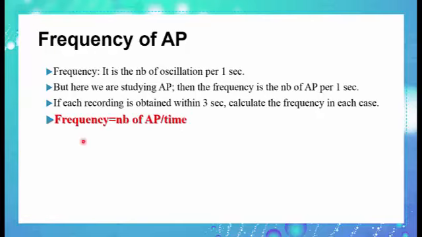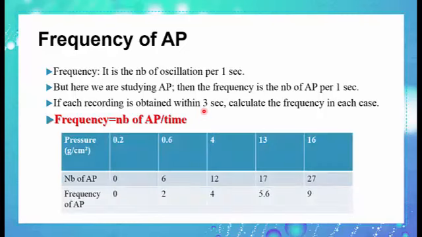So, as a rule, as a formula, the frequency is the number of action potential divided by the unit of time, which is here 3 seconds. The number of action potential is 0 divided by 3, we obtain 0. The number of action potential 6, which means that we obtain 6 action potentials in 3 seconds. So how many action potential did we obtain in 1 second? We have to divide by 3 to obtain 2. Here we obtain 12 action potential in 3 seconds divided by 3, so the answer is 4. Same for 17 and 27.